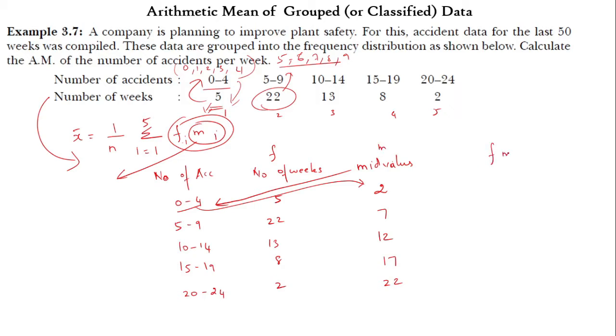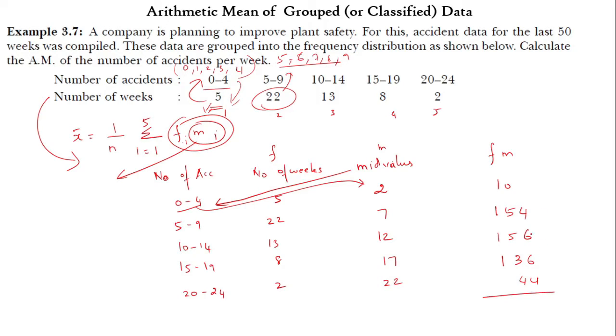So f into m: 5 into 2, 10; 22 into 7, which means 154; 13 into 12, which means 156; 8 into 17, that means 136; and 2 into 22, that means 44.